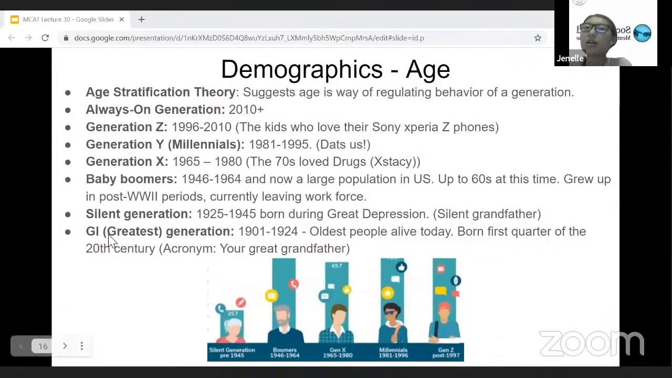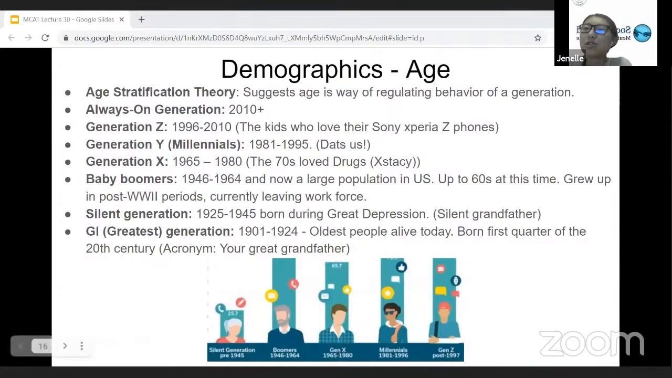The GI or greatest generation are those born between 1901 and 1924, which are the oldest people alive today. They were born during the first quarter of the 20th century. The way to remember it is your great grandfather: great grandfather, greatest generation. Your grandfather would probably be the oldest person in your family at this time.